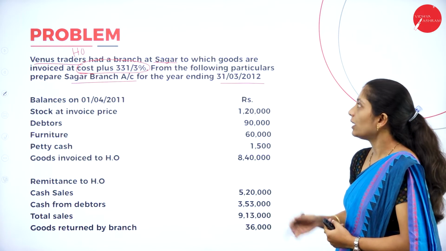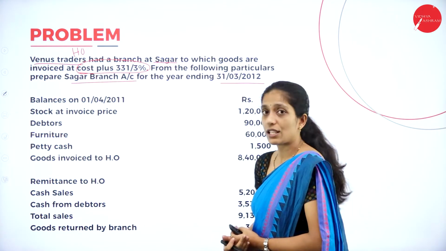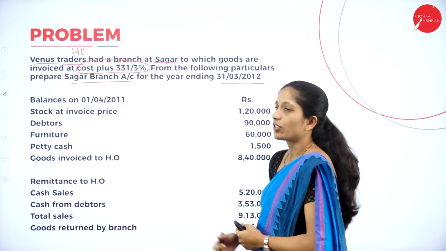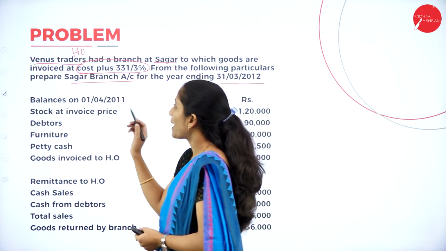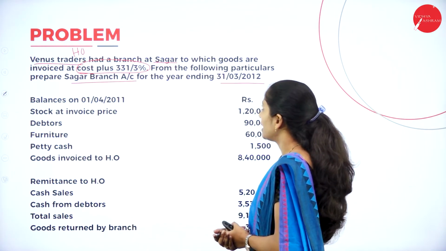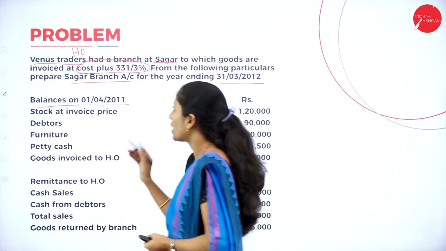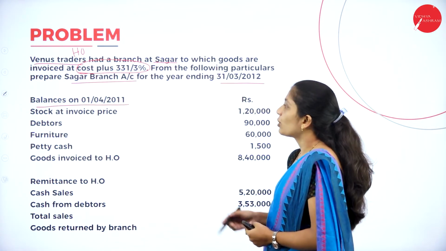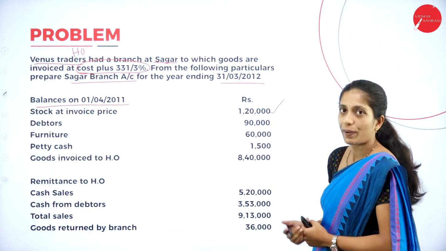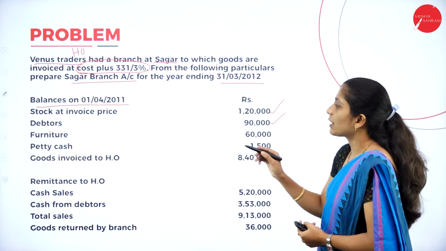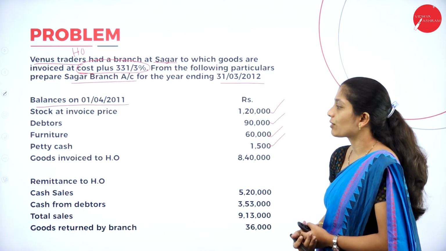Now we have to prepare this branch account in the books of head office, that is Venus Traders. So what is the branch account? That is Sagar branch account. Now what they have given here, that is balances as on 1/4/2011. It's nothing but opening balance they have given. So stock at invoice price 1,20,000. Stock they have given is opening stock. Debtors 90,000. Furniture 60,000. Petty cash 1,500.